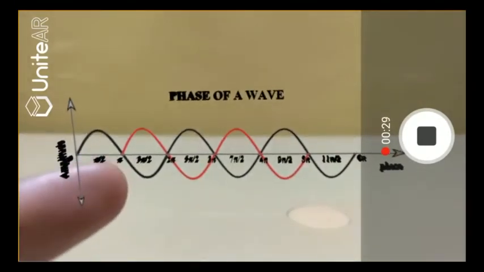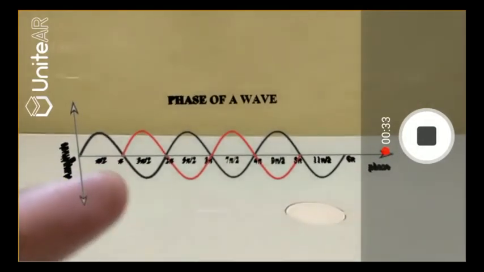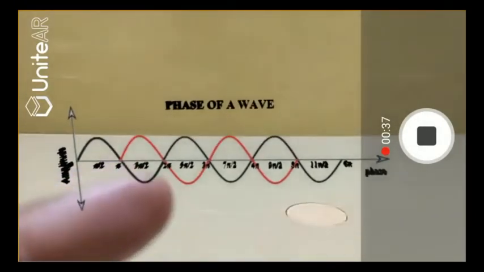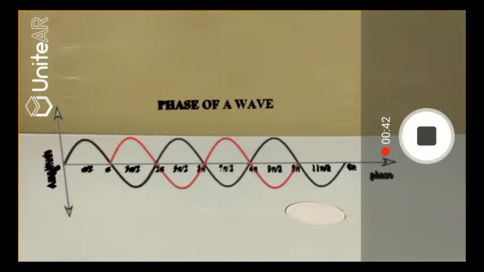But it's also interesting to note that both the black wave and the red wave follow the same cycle, but they are mirror images of each other. So they completely cancel out, and it's also referred to as completely out of phase.